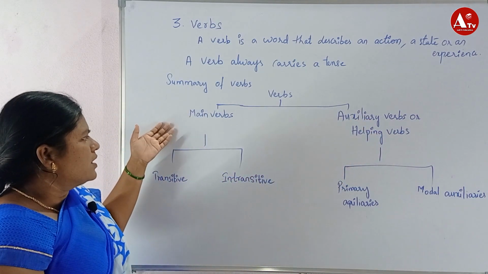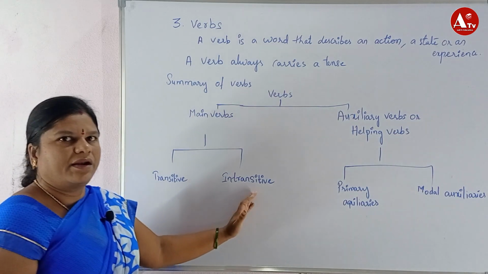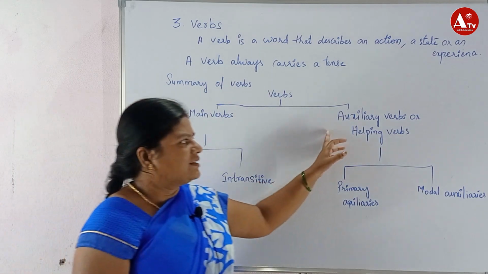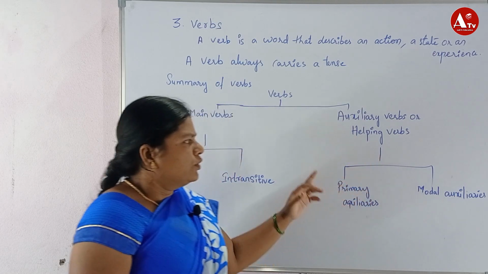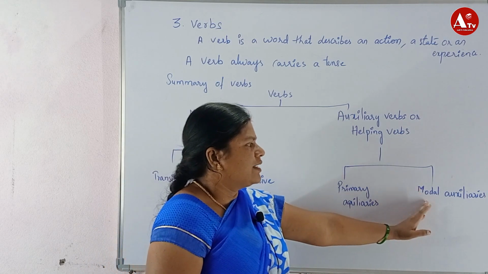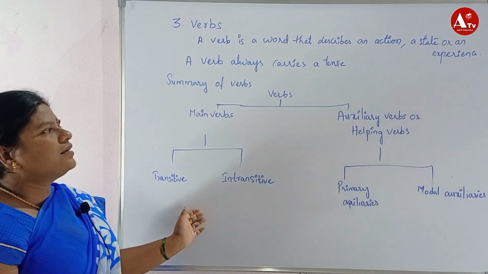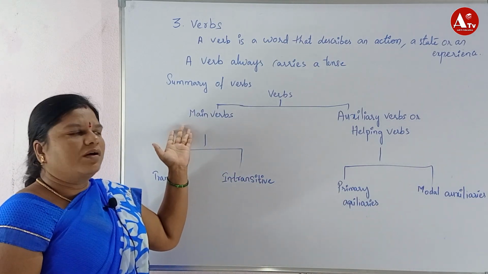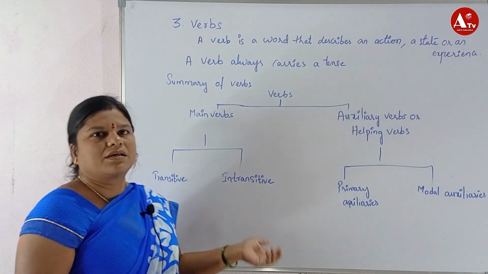The main verbs are divided into two types, transitive and intransitive. Auxiliary verbs or helping verbs can be divided into two types: primary auxiliaries and modal auxiliaries. In brief, we discuss what is a main verb and what are auxiliary verbs, and transitive and intransitive we will discuss now.